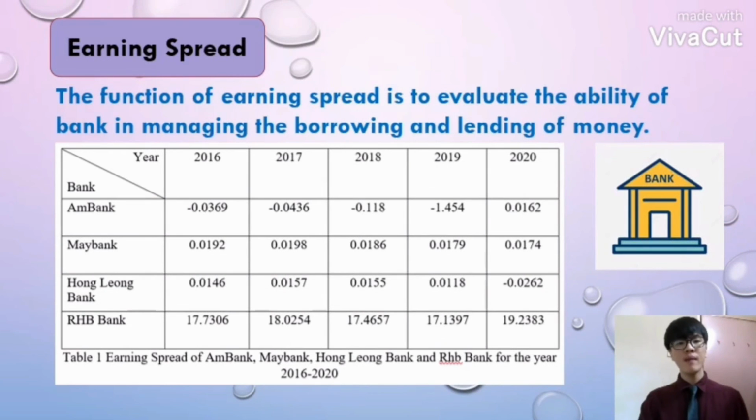In comparison, Maybank and RHB Bank are the best in managing the borrowing and lending of money among the banks, as their earnings spread appears to be positive throughout all the years. Hong Leong Bank is the second best as it only recorded a year of negative value. After all, mBank is the worst as it recorded 4 years of negative value.